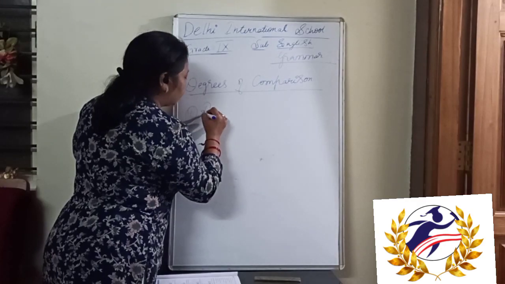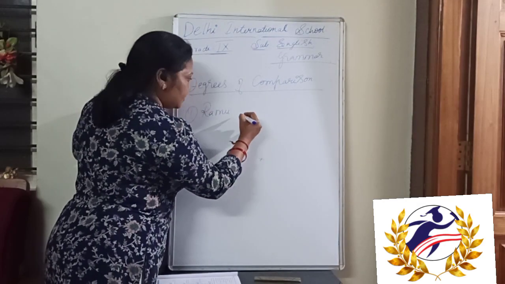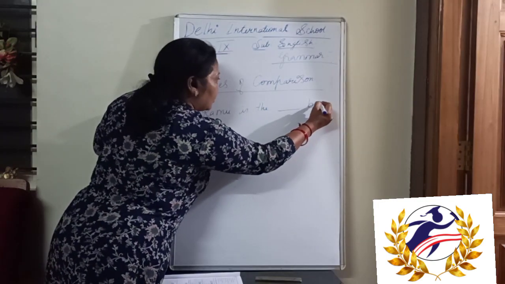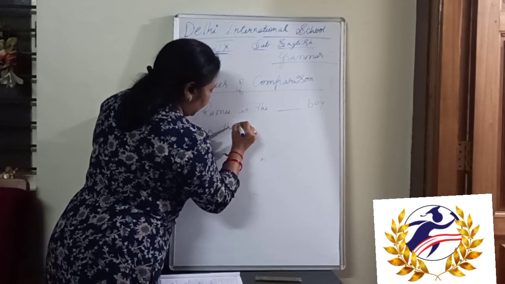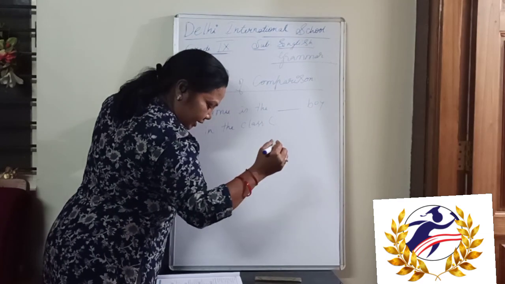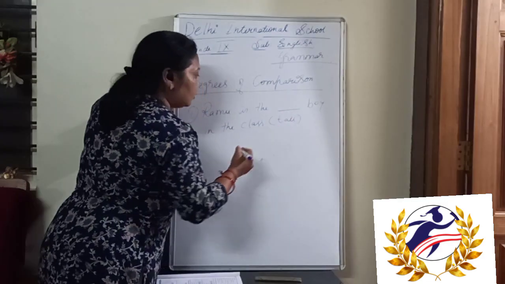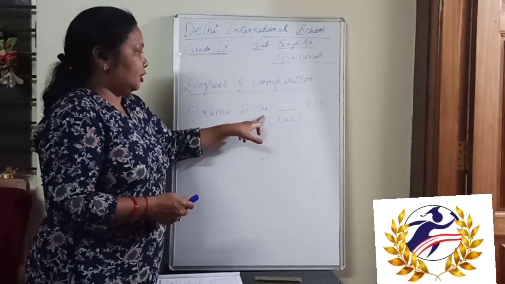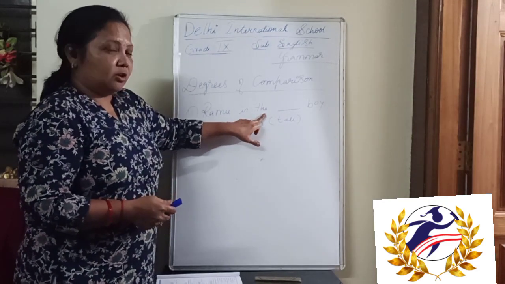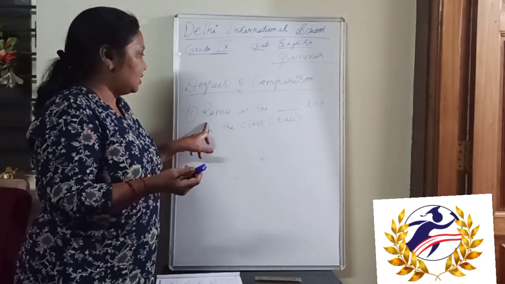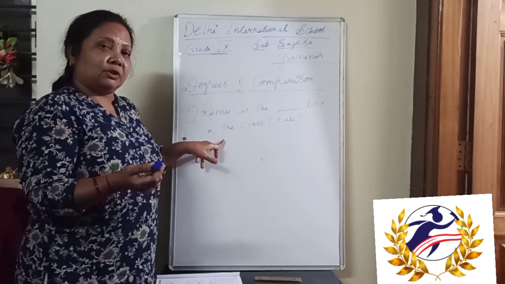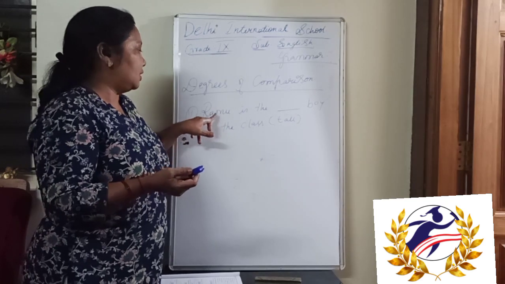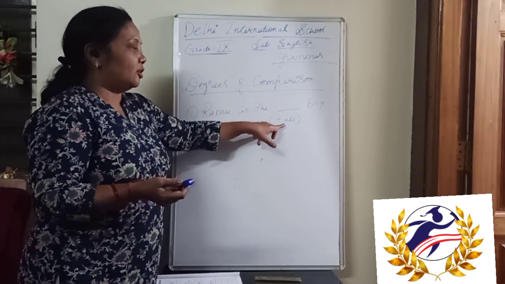So here, Ramu is the dash boy in the class. Here they have given tall. It should be noted that whenever "the" comes in front of the dash, we can automatically tell that this sentence is in the superlative degree. Here they are concerned only about Ramu. That's why Ramu is the tallest.